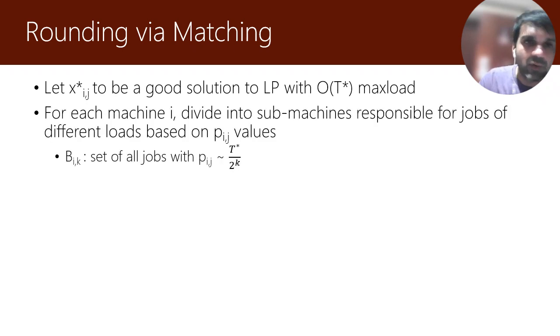What we are going to do is look at every machine and partition the jobs into various classes depending on the load of the job on that machine. Namely, B sub ik denotes all the jobs with processing load p_ij roughly T star upon 2 raised to k. Once we get this partitioning of the jobs for machine i, we are going to divide the machine into sub-machines, with one sub-machine responsible for each class of jobs.